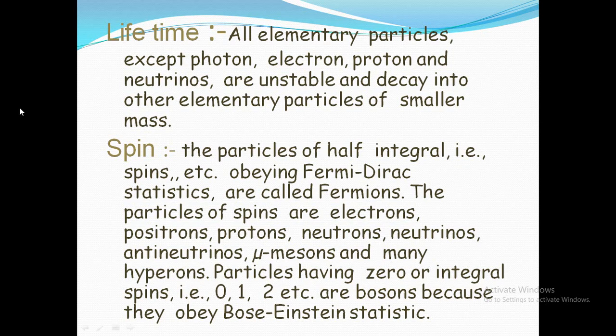Spin. There are two kinds of spin, one is half integral and the other is integral. The particles having half integral spin, such as electrons, positrons, protons and neutrons, obey Fermi-Dirac statistics, and so they are called fermions. So fermions are the particles that obey Fermi-Dirac statistics, and they have half integral spin values. Another one is bosons. Bosons are the particles that obey Bose-Einstein statistics, and they have integral spin values, that is 0, 1, 2 and 3.